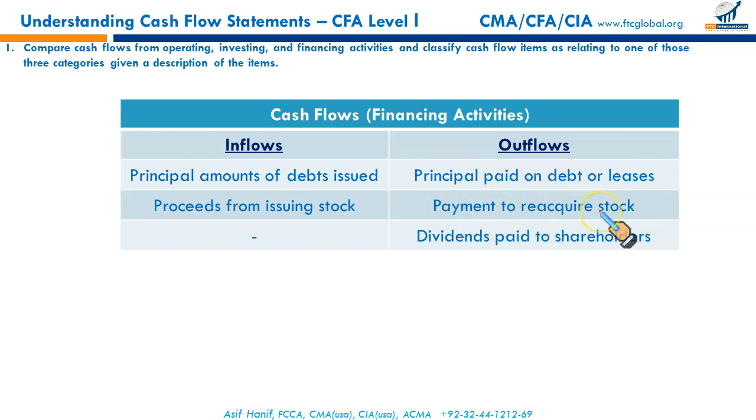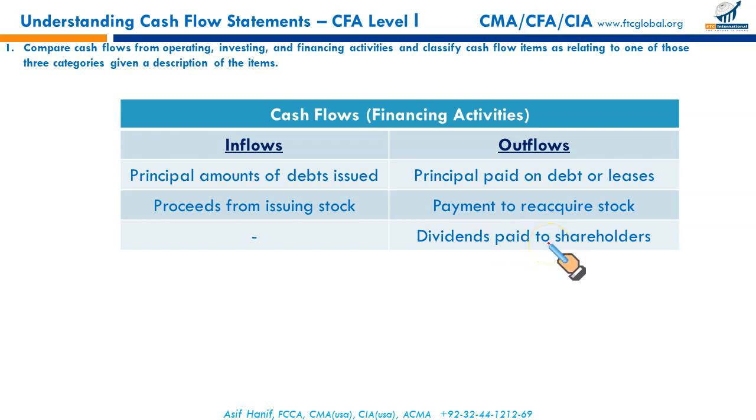Payment to reacquire stock: sometimes a company purchases its own stock. Such stocks are called treasury stock. So a payment made to buy your own stock is considered a financing outflow. And dividends paid to shareholders, since the context is silent, it is GAAP. Dividend payments to shareholders are considered a financing outflow under US GAAP.